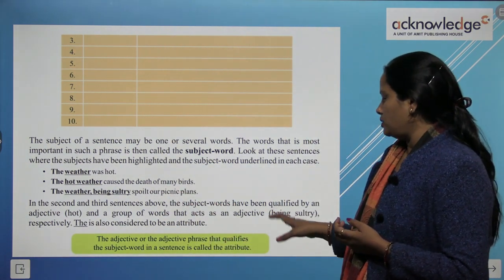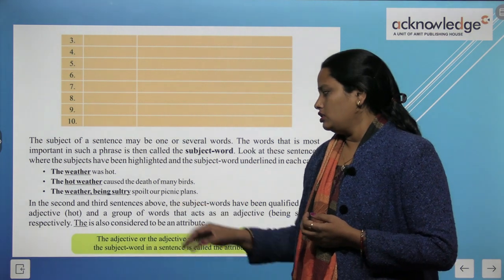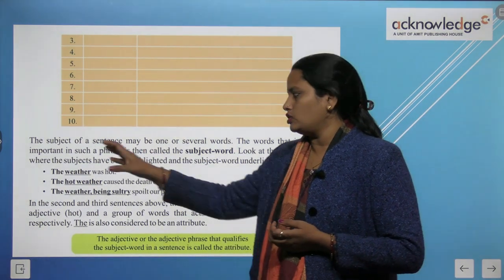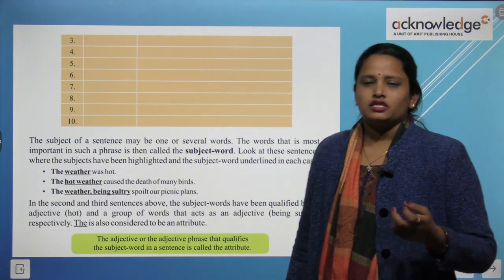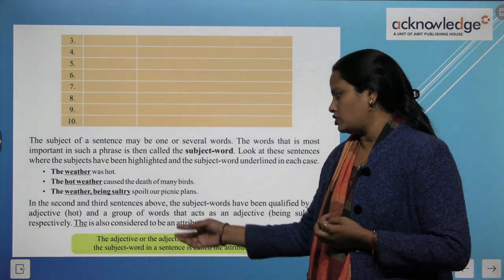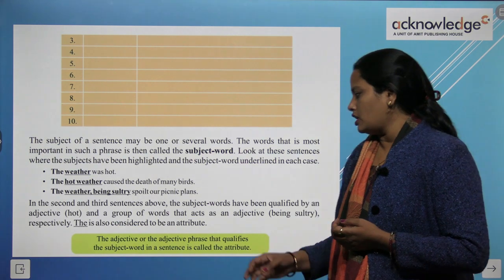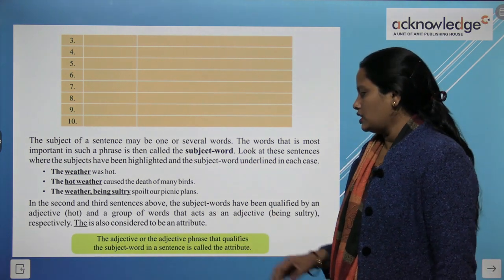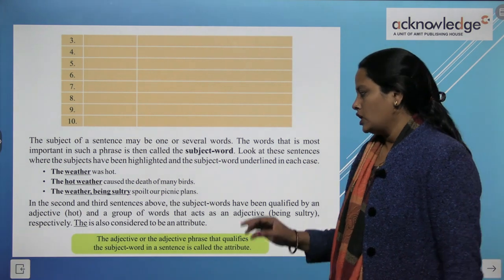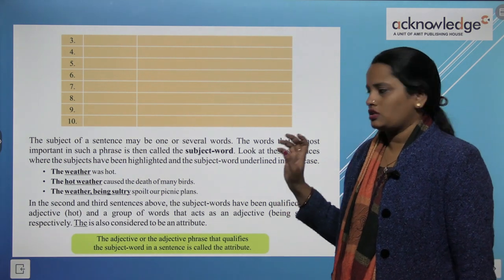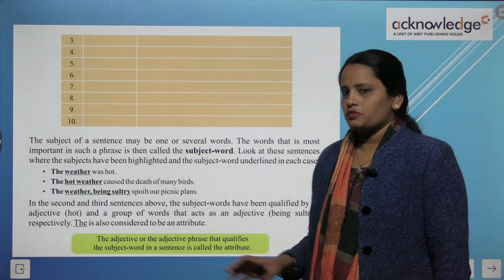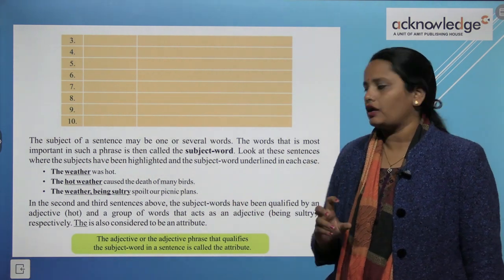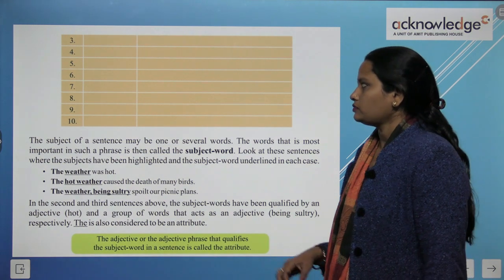And what is that? Being sultry. The is also considered to be an attribute. यहाँ पे जो the है that is said to be as an attribute. The adjective or the adjective phrase that qualifies the subject word in the sentence is called attribute. So जो adjective होता है या जो adjective phrase होता है जो subject word को qualify करता है किसी भी sentence में उसे हम attribute कहते हैं.